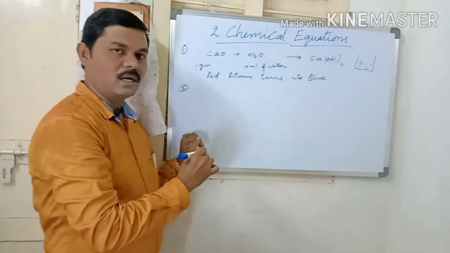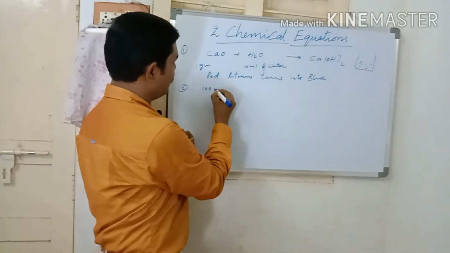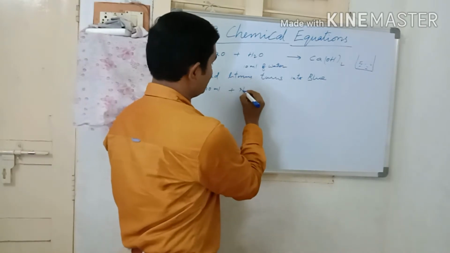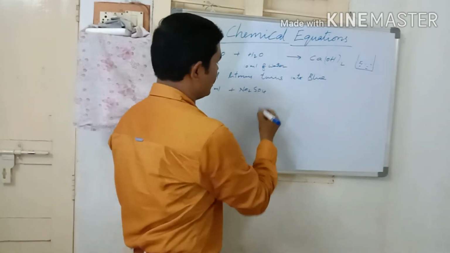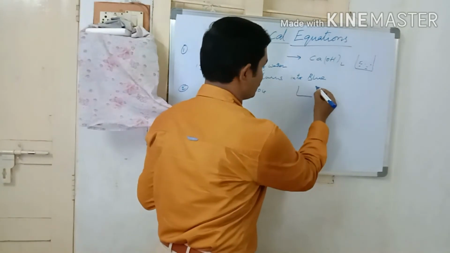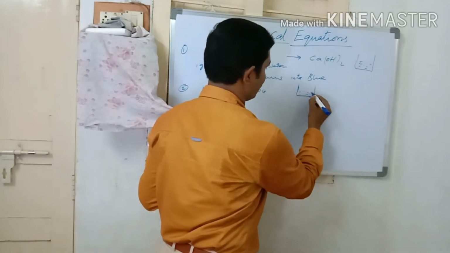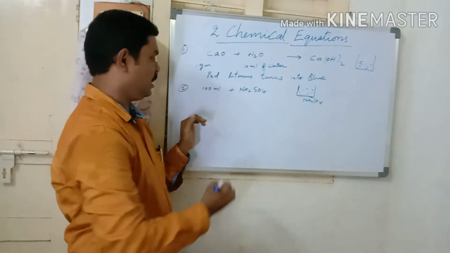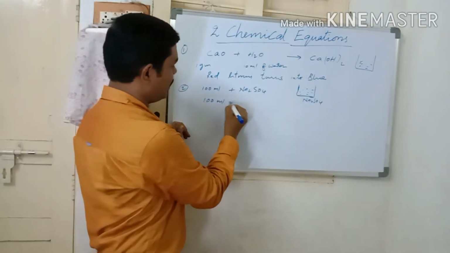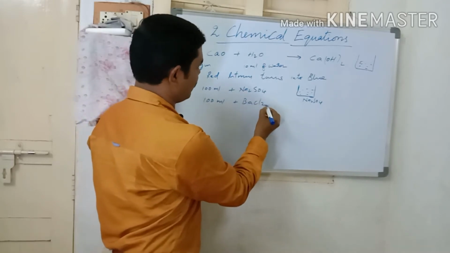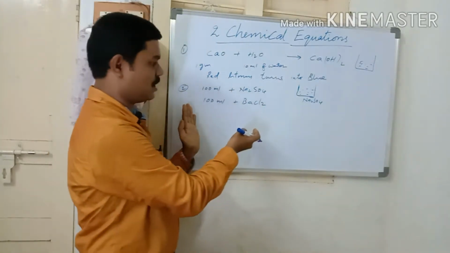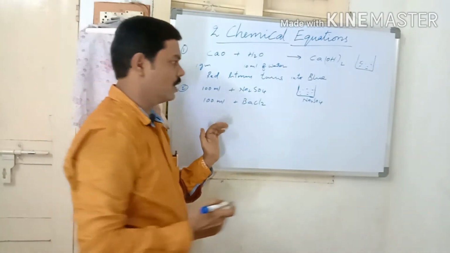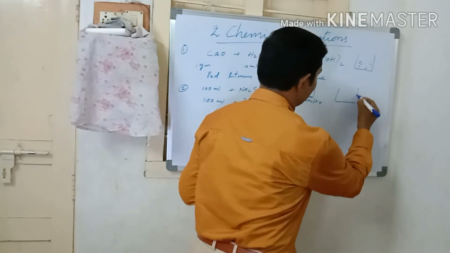Next, take 100 ml of water in a beaker and dissolve some quantity of sodium sulfate, Na2SO4, and prepare a sodium sulfate solution. Then take barium chloride, BaCl2, and dissolve some quantity of barium chloride powder in 100 ml of water, and prepare a solution of barium chloride.